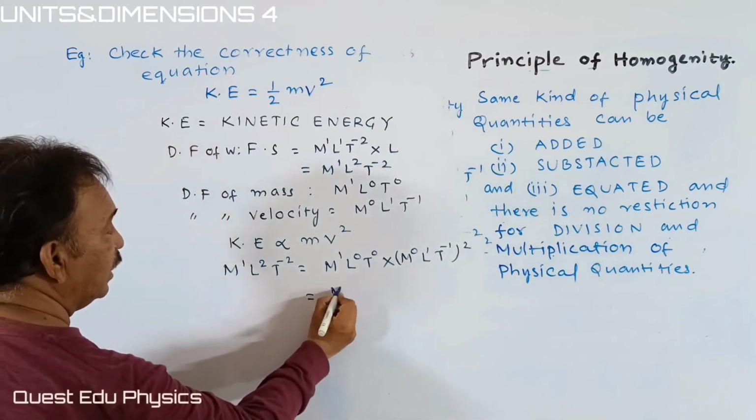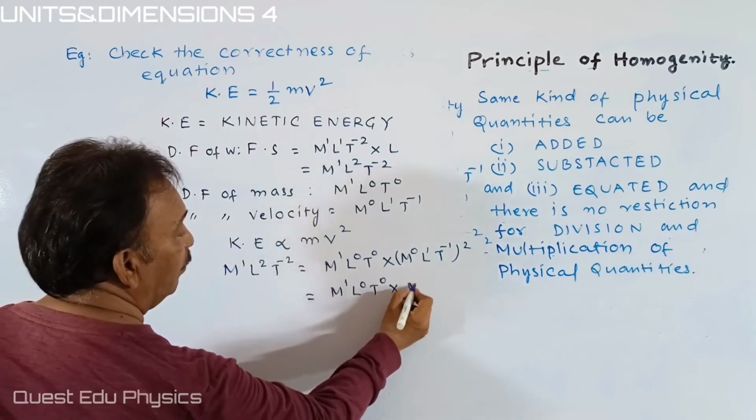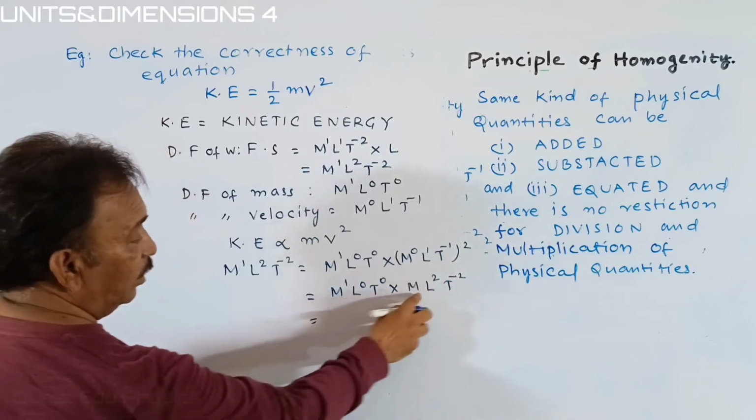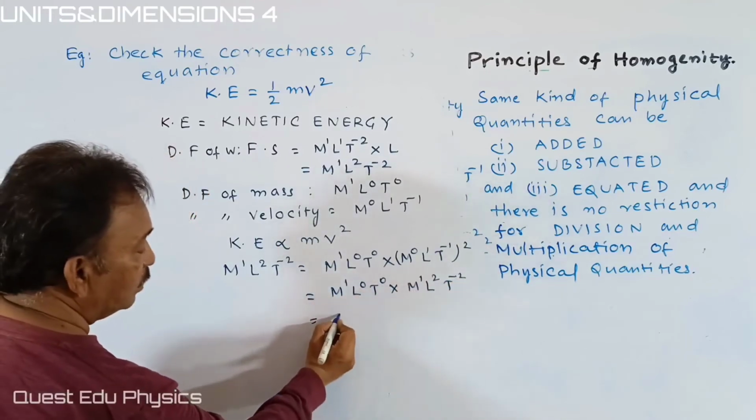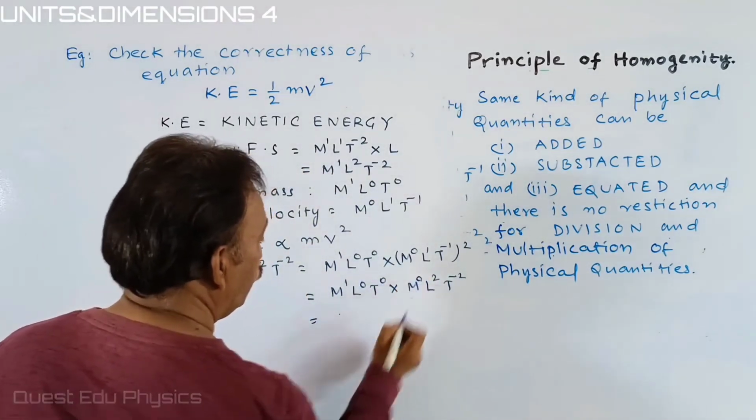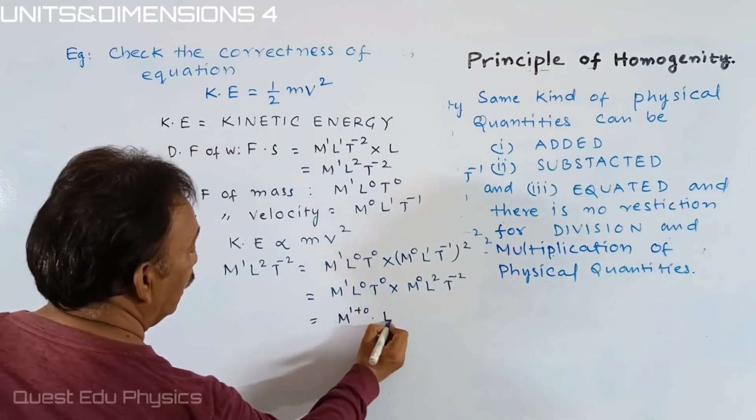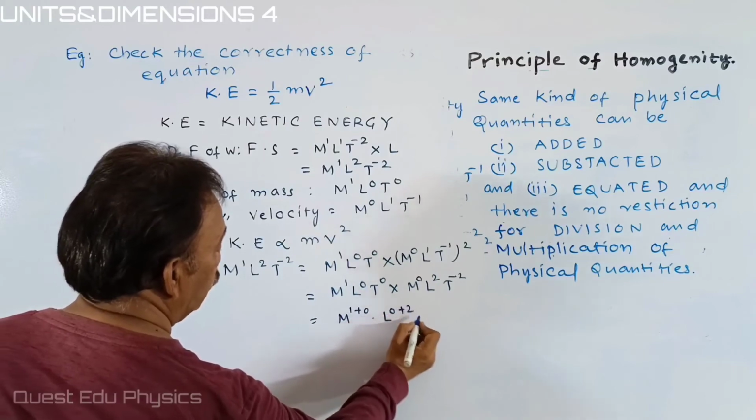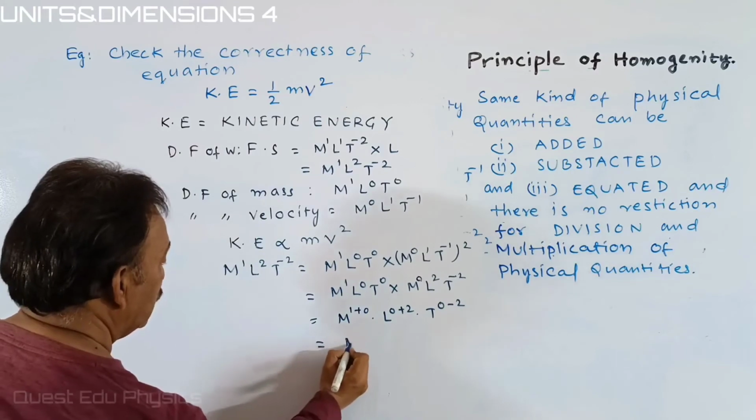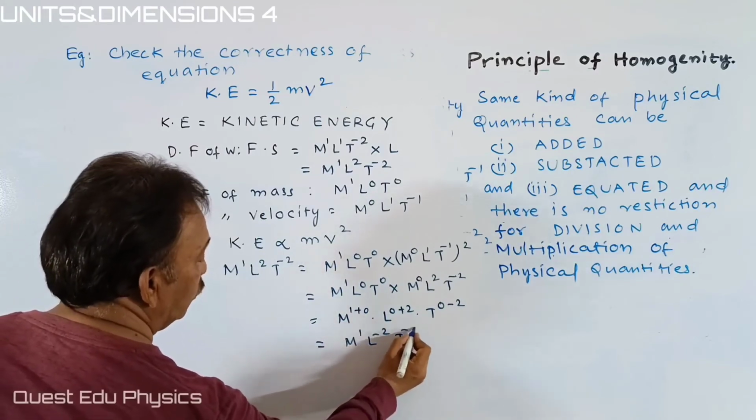It can be written as m1 L0 T0 multiplied with m L² T⁻². Then the bases are same, so we have to add the powers. Students, it is m0 only. That is m^(1+0), L^(0+2), and T^(0−2). That is m1 L² T⁻².